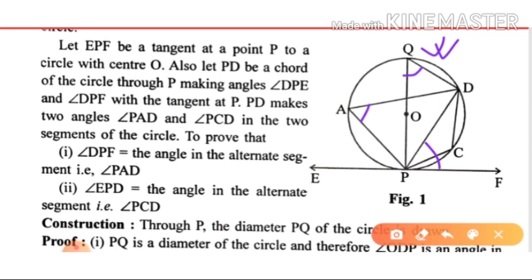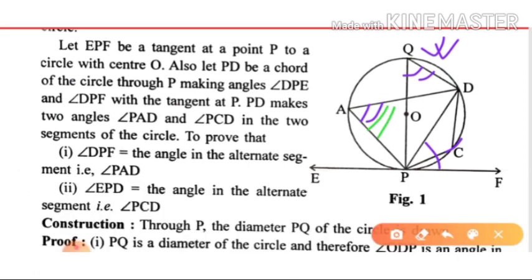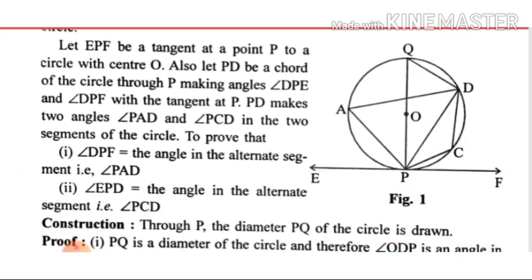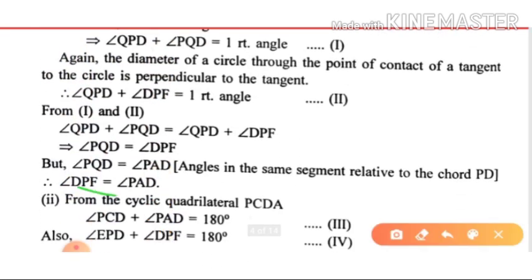Why? Angles in the same segment are equal. So this angle and this angle are equal. That is proved: DPF equals PAD.